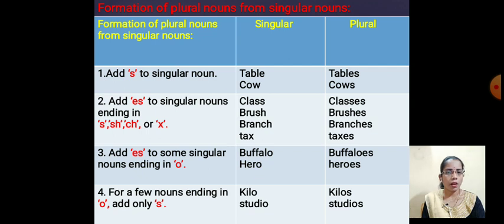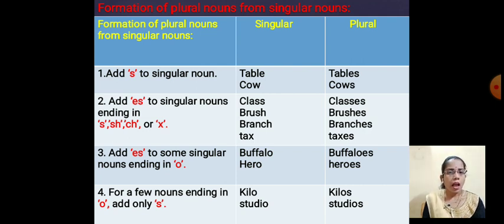The rules are: first one, add s to the singular noun. Table, singular; plural, tables. Cow, cows. We are adding s when we convert the singular into the plural noun.